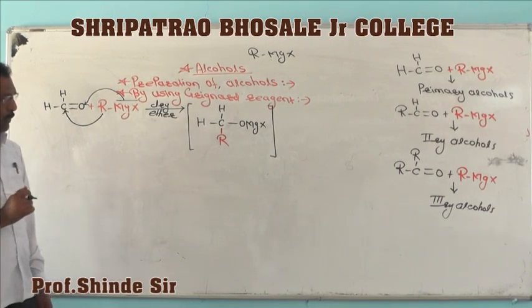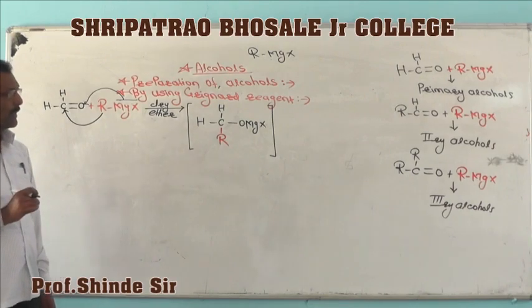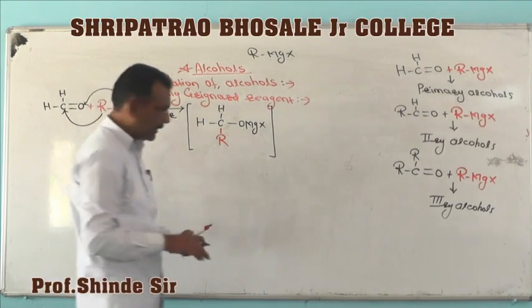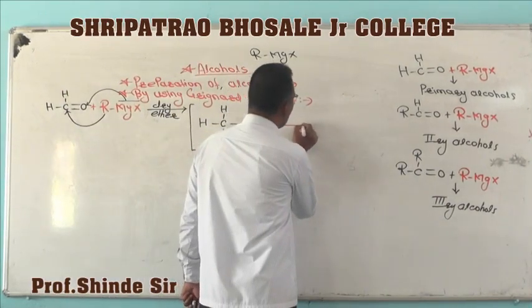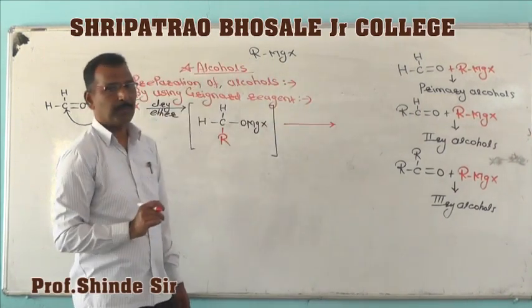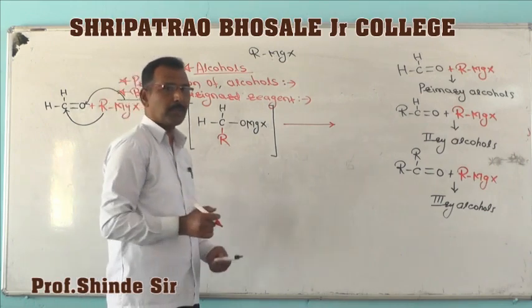Next, we have to carry out acid hydrolysis of this intermediate magnesium complex. It is treated with dilute acid, for example dilute HCl.